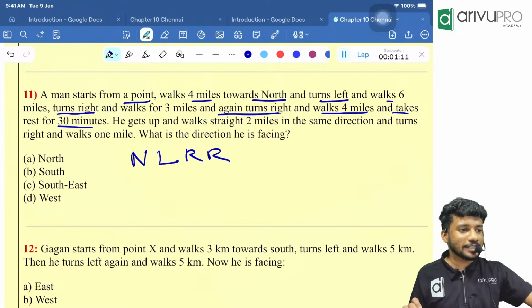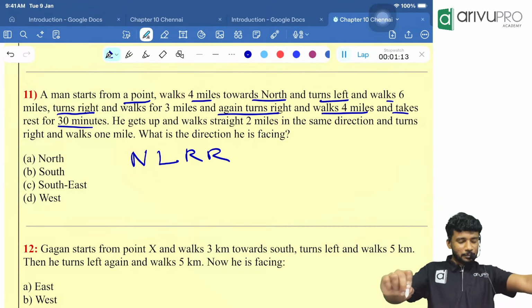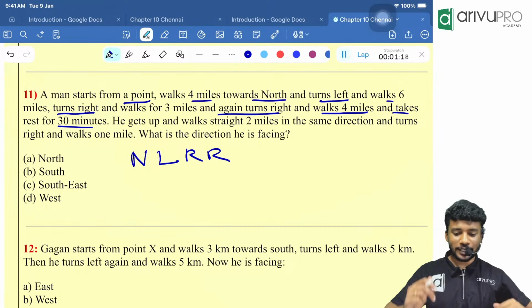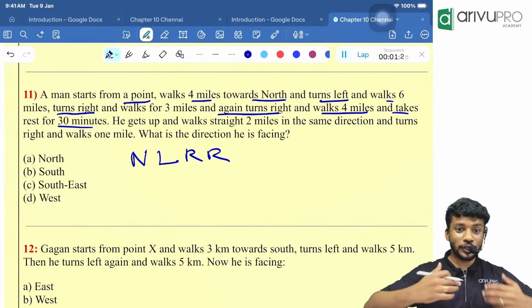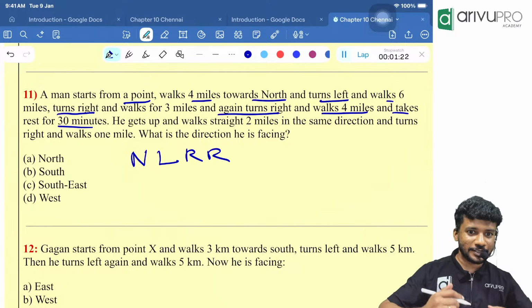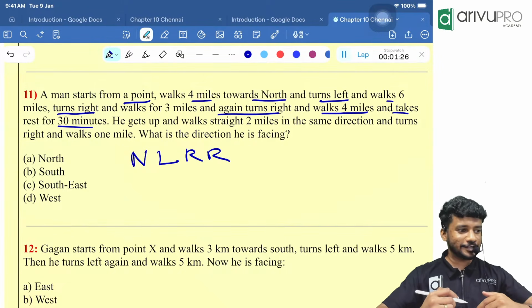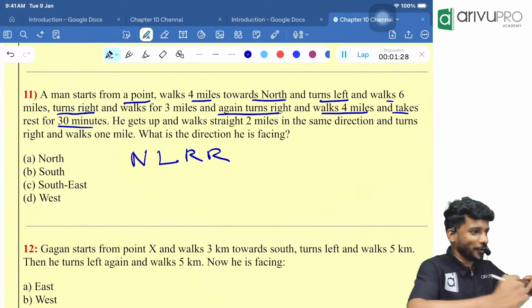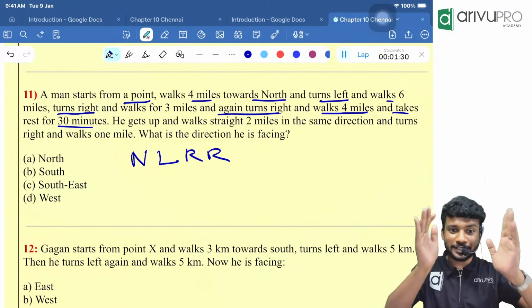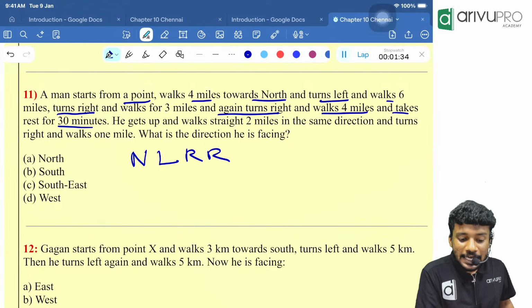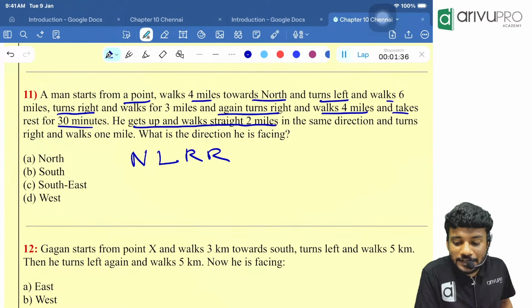What do you mean by 30-minute rest? Will he sleep looking at the upper direction? No, for example, he is walking now. Okay, then I am going to rest. I am walking currently, I am going to rest means I will stop right there. I will sit there. I will not move to this direction or the other direction. I will be looking in the same direction. I am not changing the direction. Then gets up and walks 2 miles in the same direction.